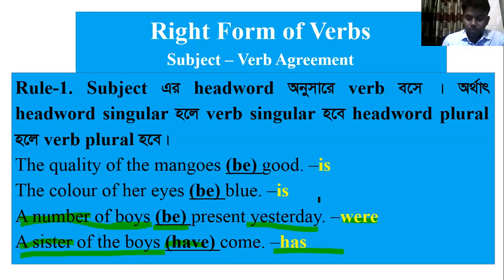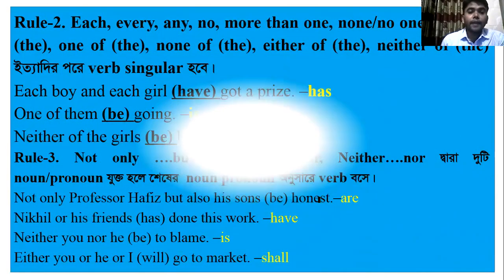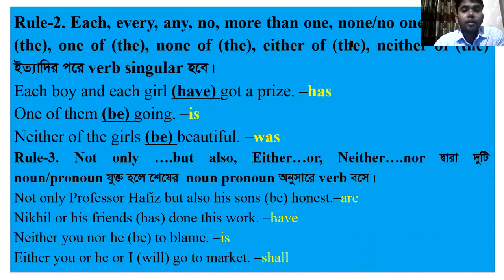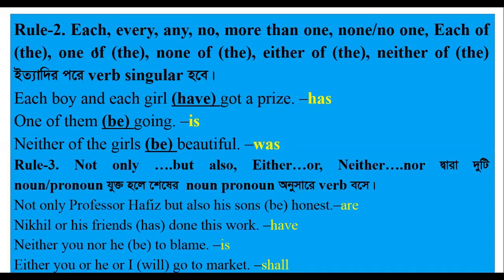Now we can go to another example. Another rule. We see rule number 2. On the screen, we see each, every, any, no, more than one, none, no one, one of the, none of the, either of the, neither of the ইত্যাদির পরে verb singular হবে। We have to remember these words are singular.